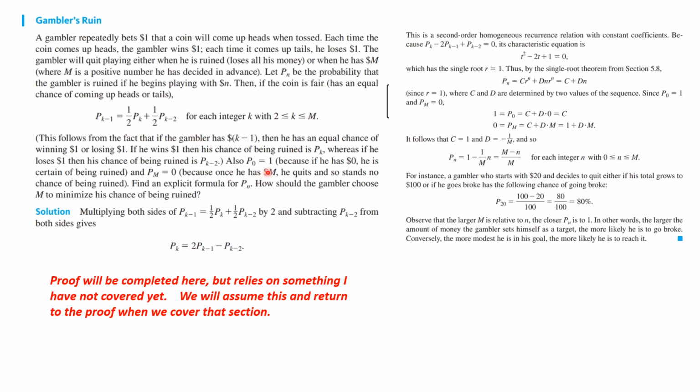And P0 is equal to 1 because if he has $0, he is ruined, and PM is equal to 0, because once he has M dollars, he quits, and so stands no chance of being ruined. So P0 is 1, and PM is equal to 0. And we're to find an explicit formula for P sub N. Again, the proof of this is something that I'm not prepared to go over with you today because it relies on something that we haven't covered, but the conclusion is interesting.